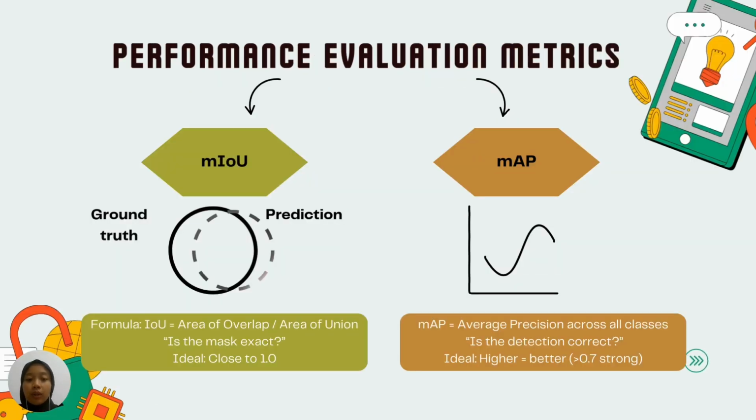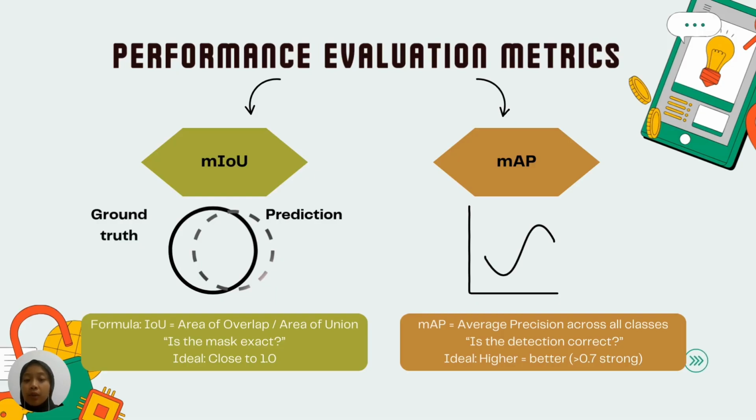So how do we know it works well? We can't rely on intuition. We need hard quantitative metrics. That's why we evaluate our system using two complementary benchmarks that measure both spatial precision and detection reliability. First, with MIOU, mean intersection over union.